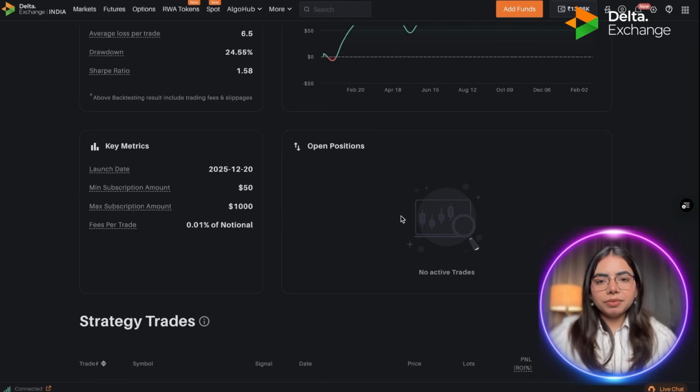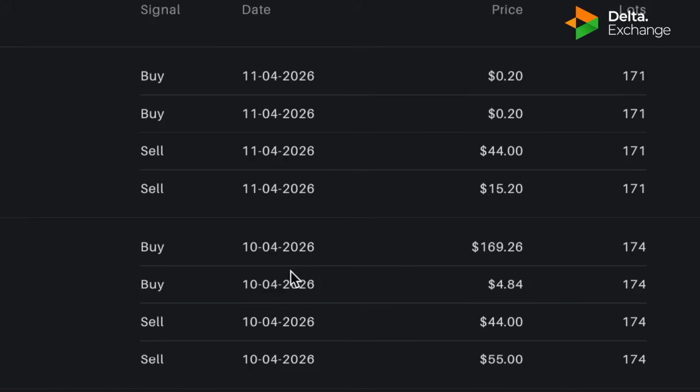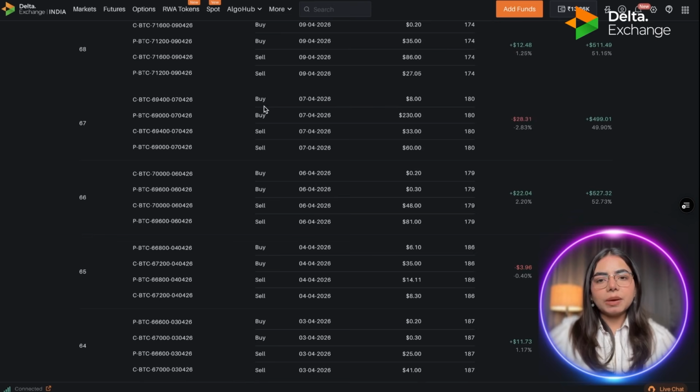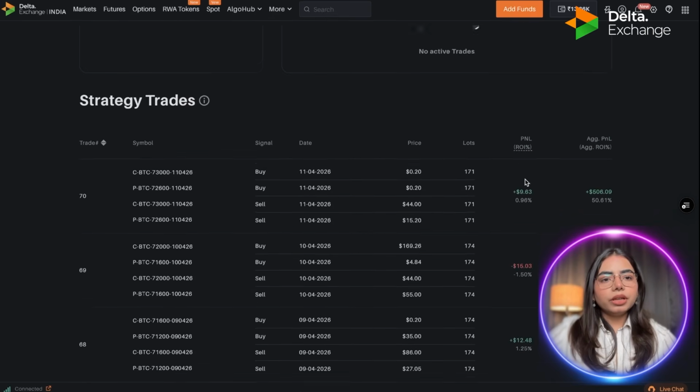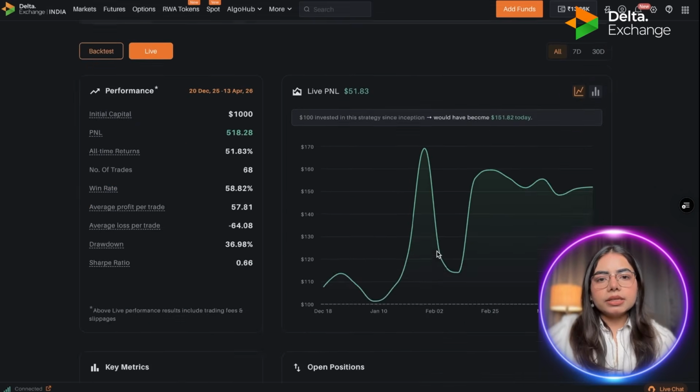If you subscribe to this strategy, then in the open position tab, you can see your open positions, like the present open positions that you have in your account. Again, if you scroll down more, you can see strategy trades, like since inception, how many trades this strategy has taken. Also, all the trades shown in this section are on the base capital of $1,000. If you scroll down, you can see the expiry, the date of buying and selling, the option premium that you have received or sold, and the lots. Along with that, you can see the profits, PNL, and aggregate PNL, right? Aggregate ROI.